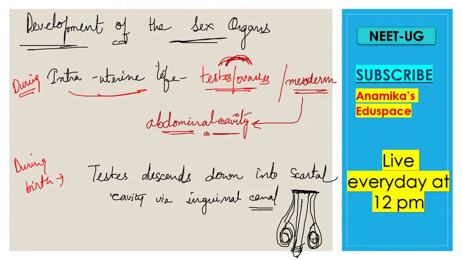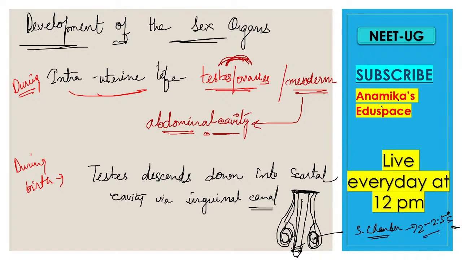When it descends to the scrotal chamber, it is protected from the external environment, and the scrotal temperature is also 2 to 2.5 degrees Celsius less than the actual temperature.